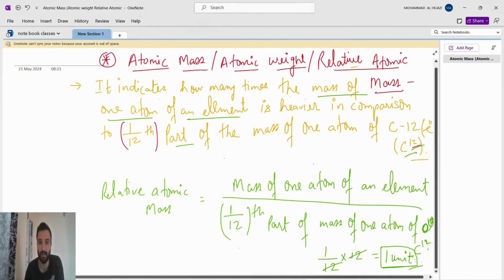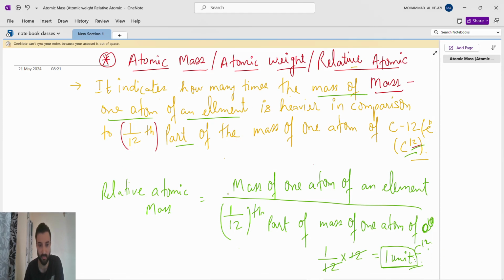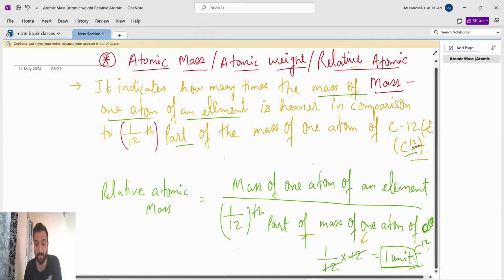What you will do is first write down the topic atomic mass, atomic weight. Then write down the formula, and write this down for your understanding. 1 by 12 means 1 by 12th part of, which means multiply. So the mass of one atom of carbon is 12, and the 12 will get cancelled. It is 1 unit. It means we are comparing with 1 unit. We compare the other atomic masses with this 1 unit.